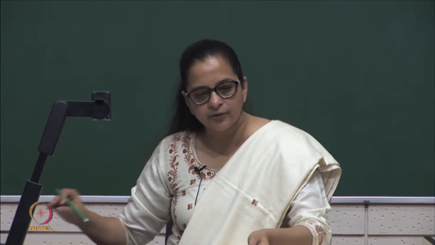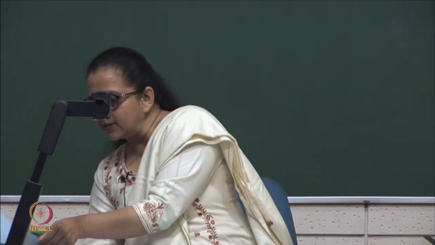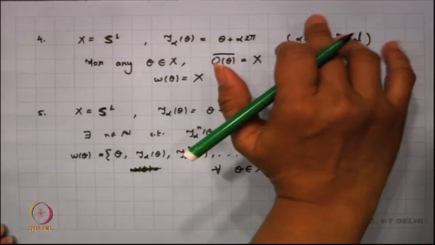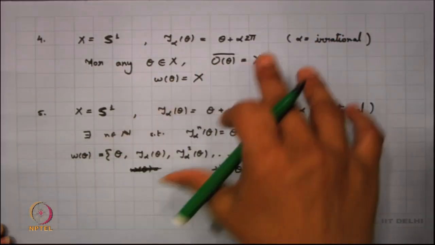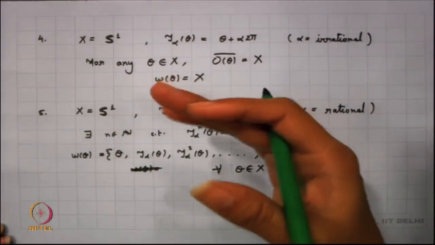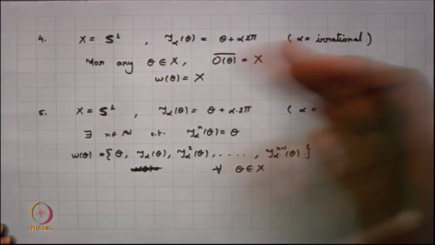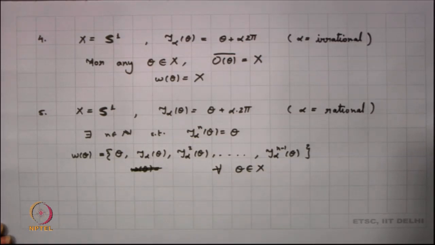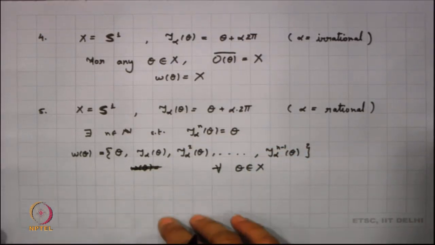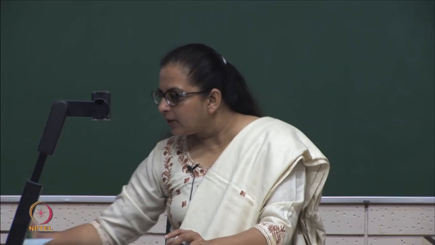Now, let us try to look into something more which we can gain from here, and we come back to our examples. We just look into the example of the rational rotation and the irrational rotation. For the irrational rotation we find that the omega limit set of every point is the full X, and for a rational rotation we have seen that the limit set of every point happens to be a finite set. So, we think of these observations, and now we come up to another proposition. Let me write down the proposition here.